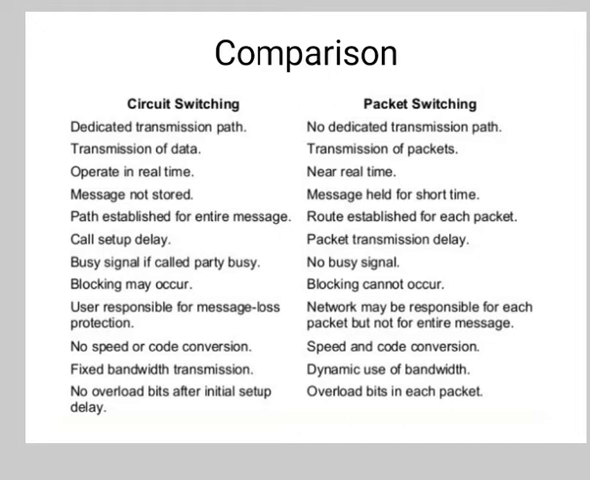In circuit switching there is call setup delay; in packet switching there is transmission delay. In circuit switching, there is a busy signal if the called party is busy. In packet switching there is no busy signal. In circuit switching blocking may occur; in packet switching blocking cannot occur. In circuit switching, the user is responsible for message loss protection. In packet switching, the network may be responsible for each packet but not for the entire message. In circuit switching there is no speed or code conversion. In packet switching there is speed and code conversion. Circuit switching has fixed bandwidth transmission, while packet switching has dynamic use of the bandwidth. And the last point is, in circuit switching there are no overhead bits after the initial setup delay, and in packet switching there are overhead bits in each packet.